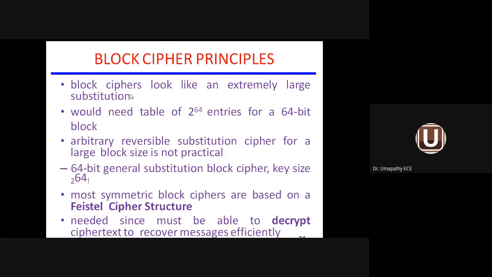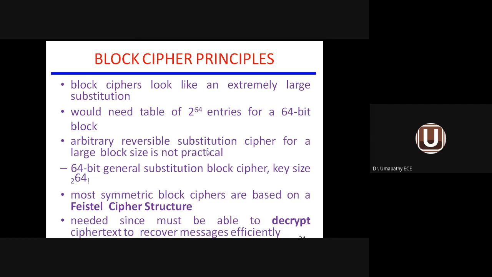Under block cipher, we are going to apply a larger substitution technique. A 64-bit block we are going to use periodically. So the number of entries will be 2 power 64, because the message will be converted to a 64-bit block. So the number of bits is 64 and the number of table entries will be 2 power 64.